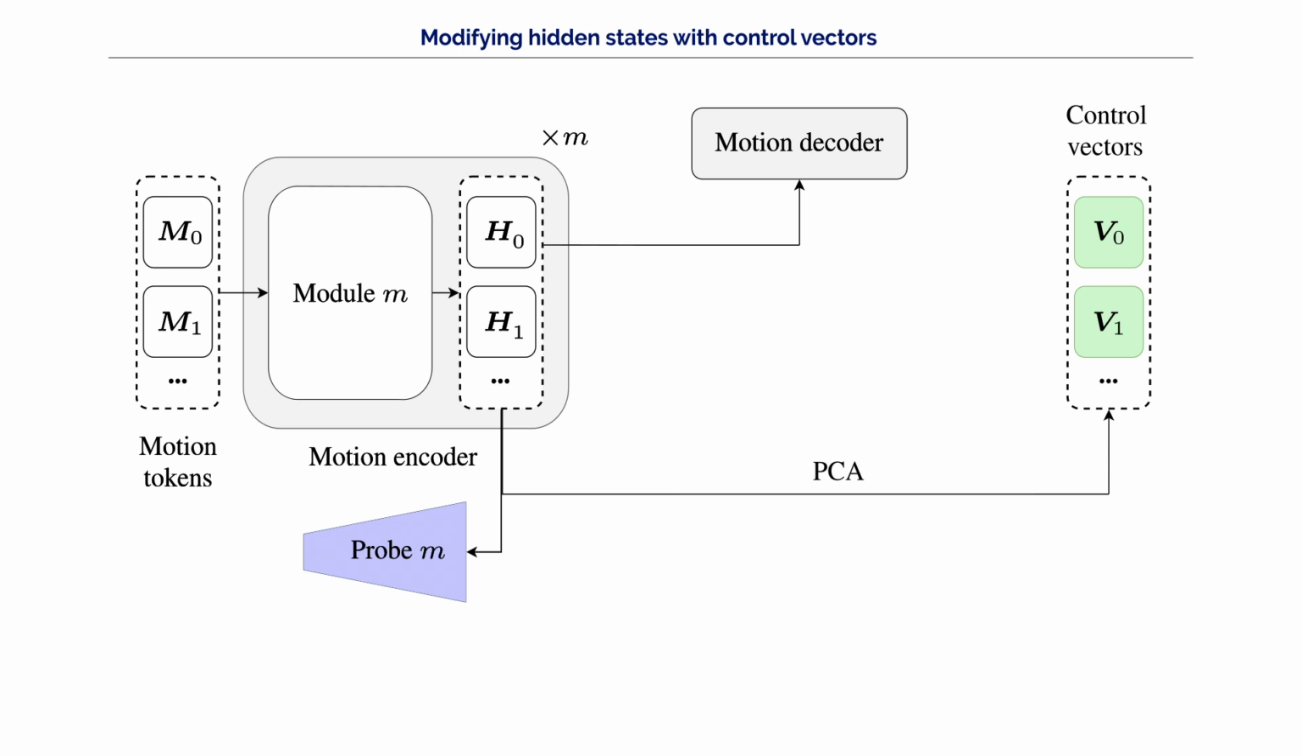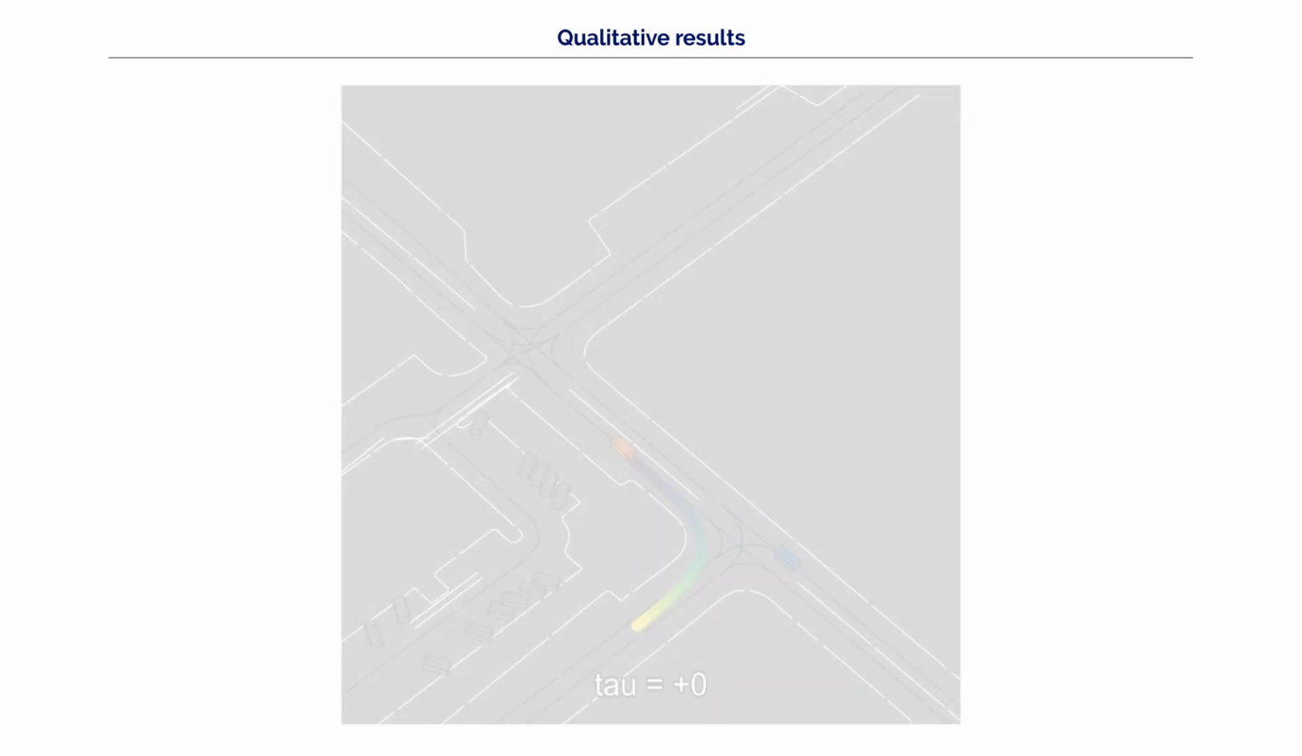Once we confirm feature separability, we use pairs with opposing features and compute their element-wise differences. Then, we apply principal component analysis and extract a single control direction for each feature. These become our control vectors, shown on the right. At inference, we scale these control vectors by a temperature parameter, tau, and add them to the hidden states. This allows us to modify the model's predictions in a controlled and interpretable way.